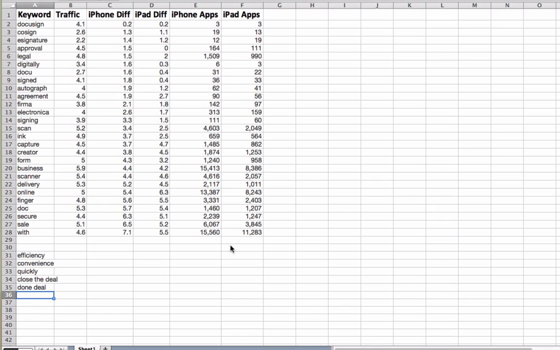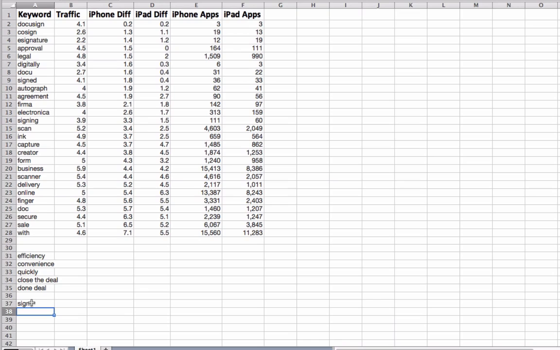So these are just the things I was thinking about. If I was to create a signature app targeted specifically to real estate agents and their clients, these are the types of emotional triggers that would really appeal. Having thought through that, I know that sign or signature is important to be in the title, because that's what people are going to be looking for.